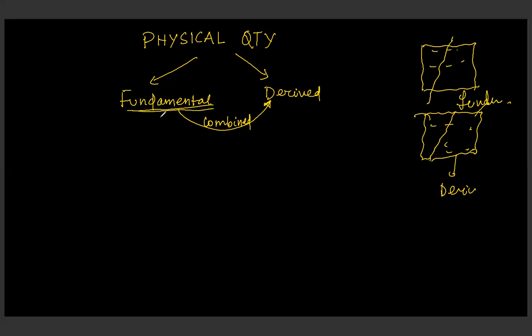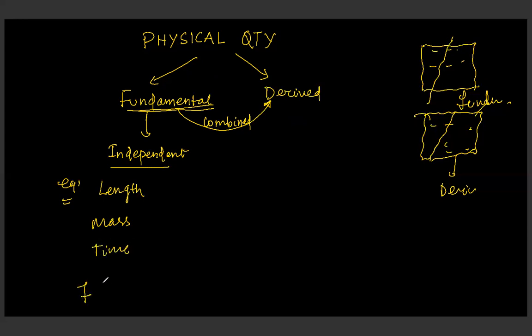Clear? So that means we can say fundamental physical quantities are independent. Let's take an example. Length. Does it depend on any other physical quantity to be measured? No. Examples of independent physical quantities are length, mass, time. Anyways, there are 7 fundamental physical quantities along with 2 supplementary physical quantities. We will discuss it one by one.